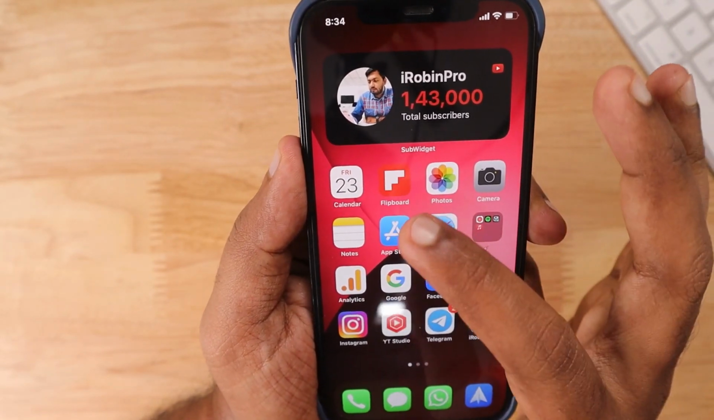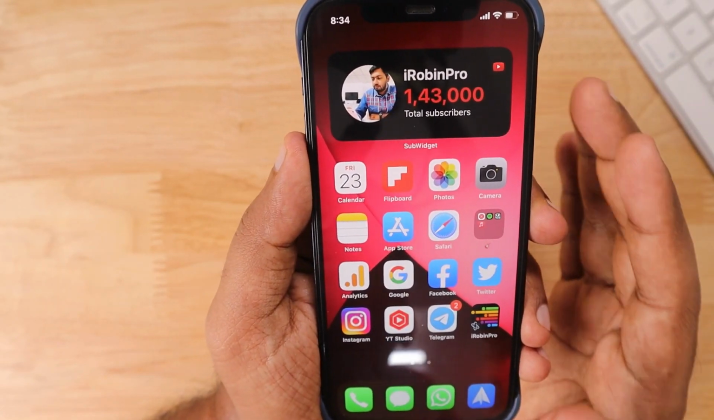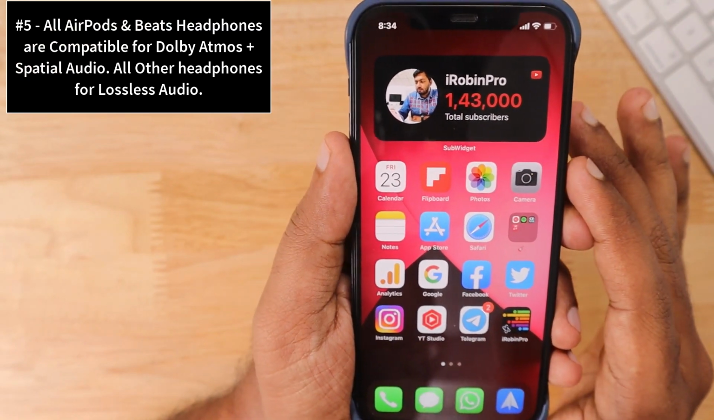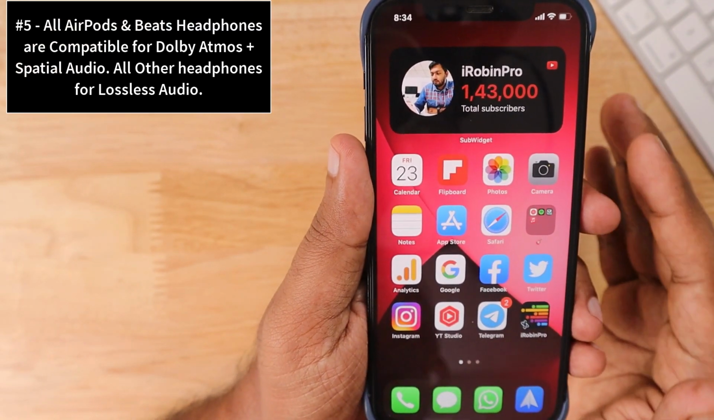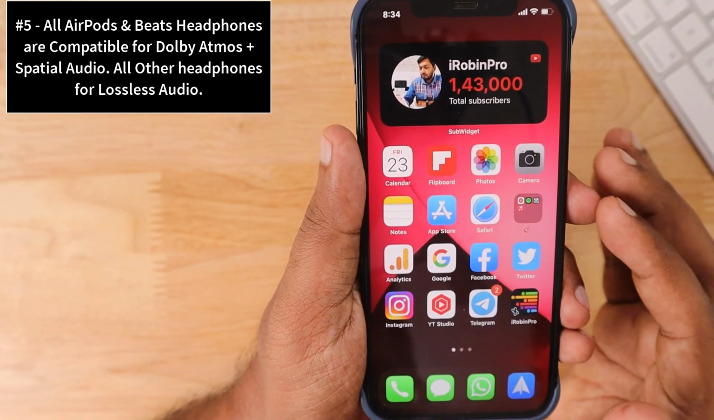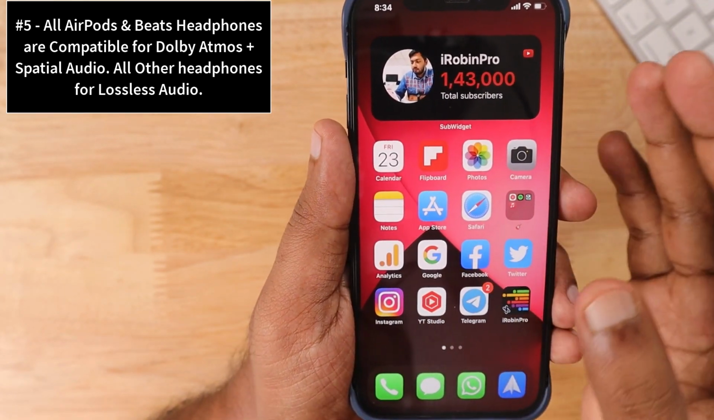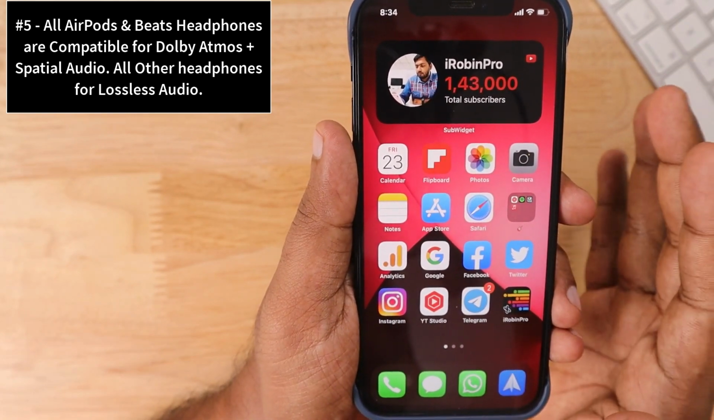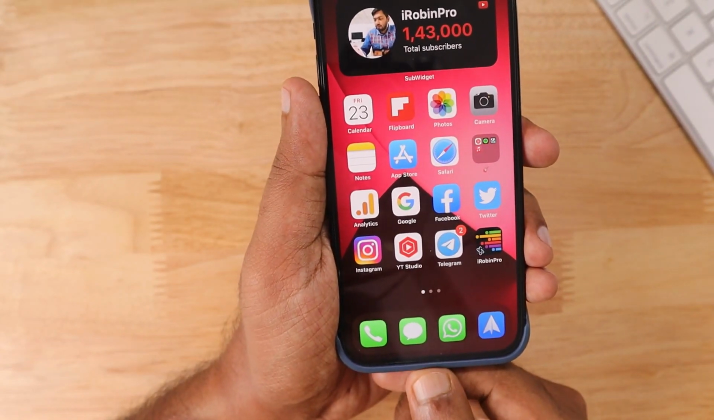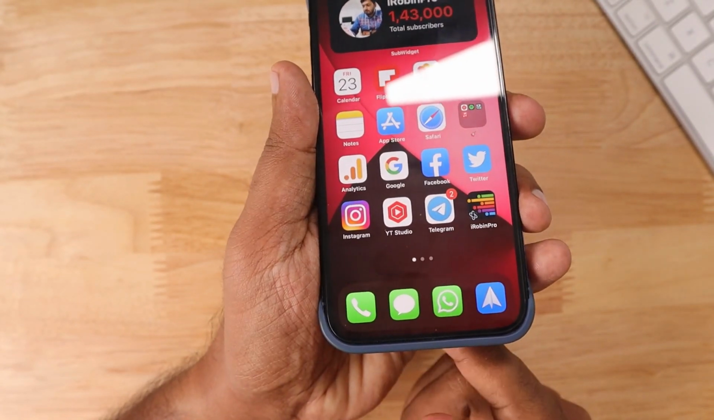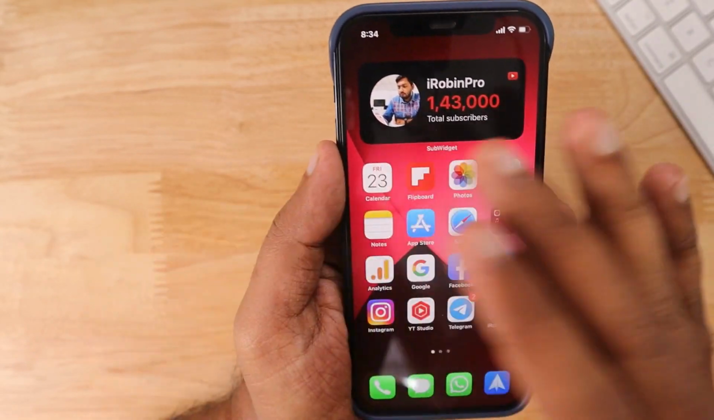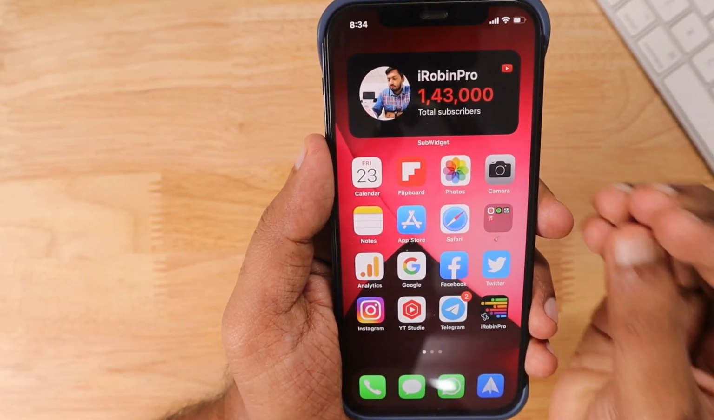The next very important thing is compatible AirPods and Beats headphones. Apple made all the H1 and W1 headphones compatible with the Dolby Atmos. And for lossless audio, even if you use any third-party Bluetooth headphones like Sony or Sennheiser or any brand Bluetooth headphones, then that will also play lossless audio. Even the earpods that you connect with your iPhone with the lightning cable, the earpods that come with the iPhone box in the earlier iPhone models, you can also use that to enjoy the lossless audio.